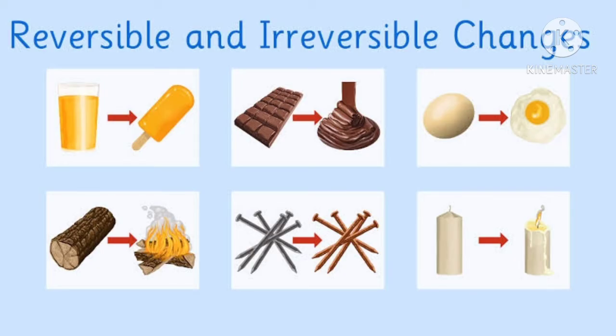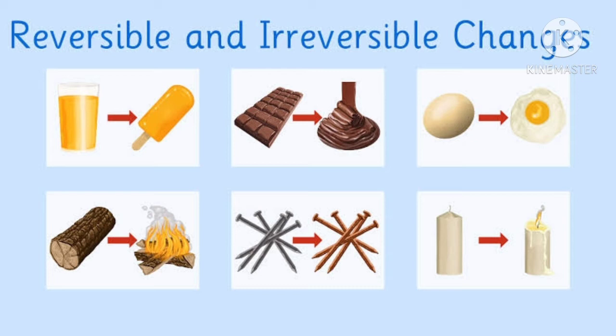Next is reversible and irreversible changes. Children, have you noticed when you keep your juice bottle inside your refrigerator, that is inside the freezer, the juice inside the bottle will become solid, that is the juice will be changed into ice cube. The same bottle, when it is allowed to be on the table, you know what will happen, again the ice cube will be changed into juice inside the bottle. This type of change is called reversible change.